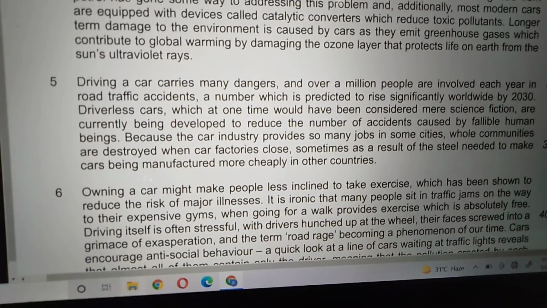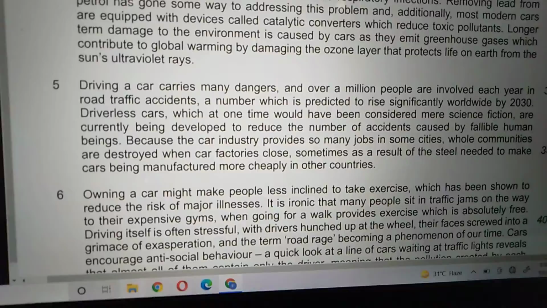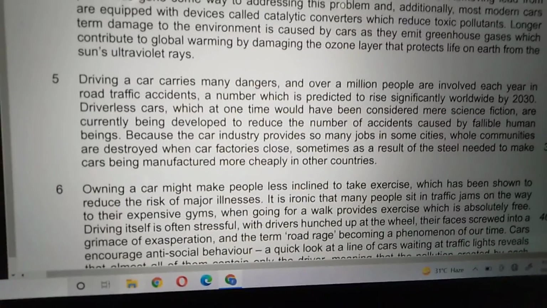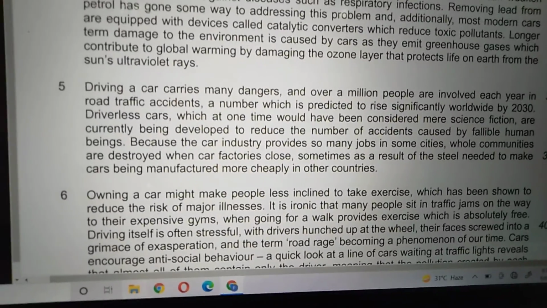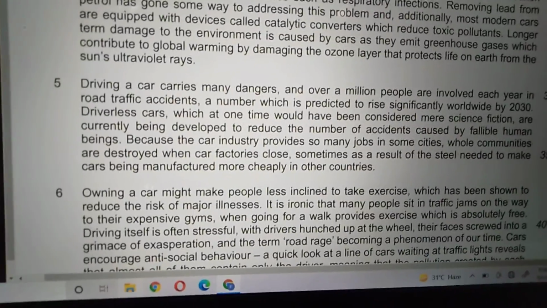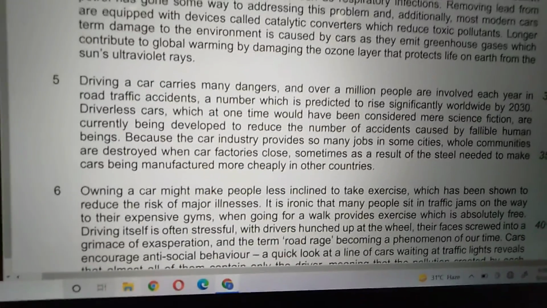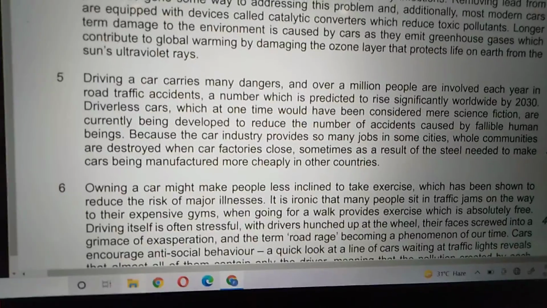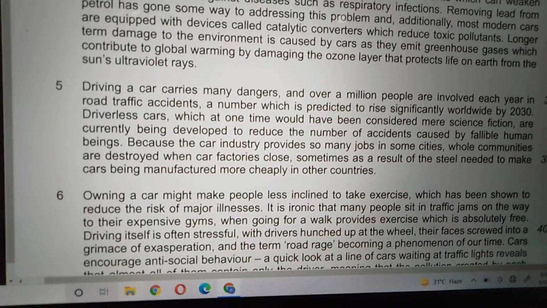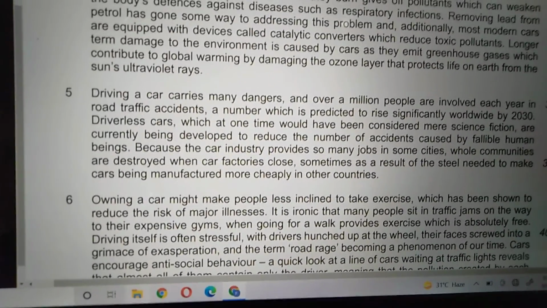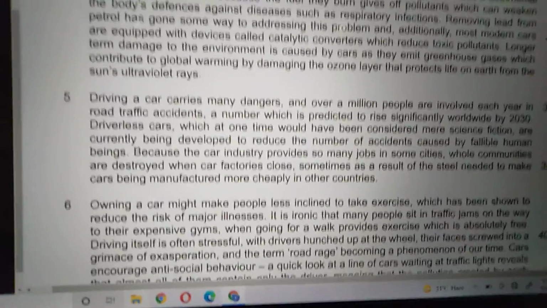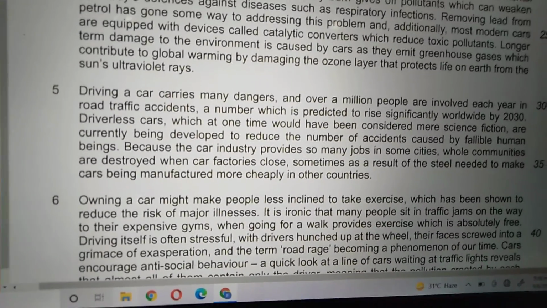and it is even being estimated that till 2030 this ratio is going to increase. More and more people are going to die, more and more people are going to lose their life just because of the car accidents. So the thing which has been so beneficial for us, now it has become harmful for us as well, because people are losing life because of the car accidents.